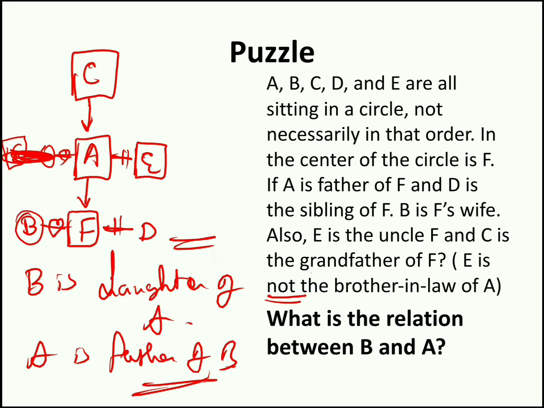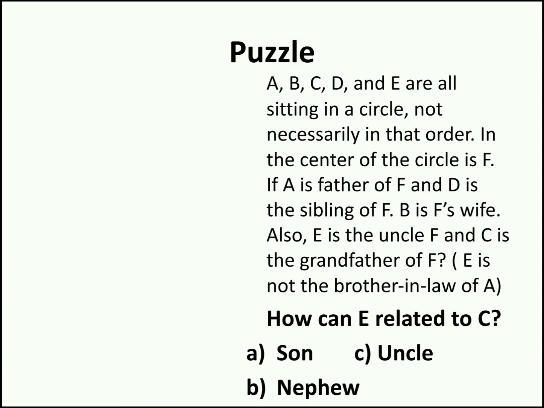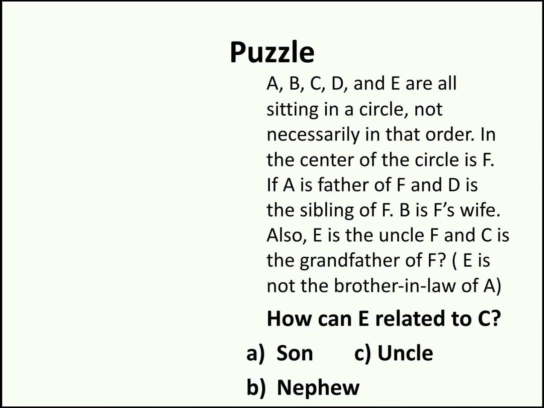Now moving to second question of the same passage. How can E related to C? Now look at the options. You have option son, uncle, nephew.